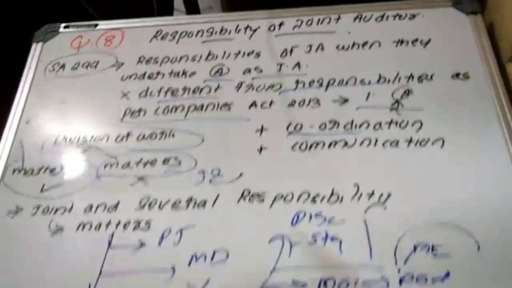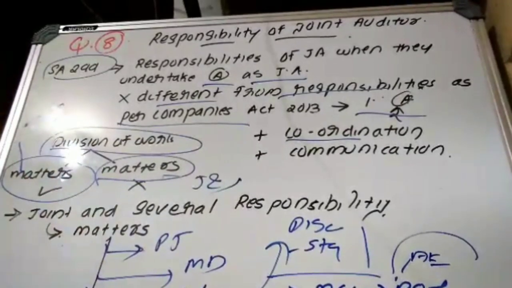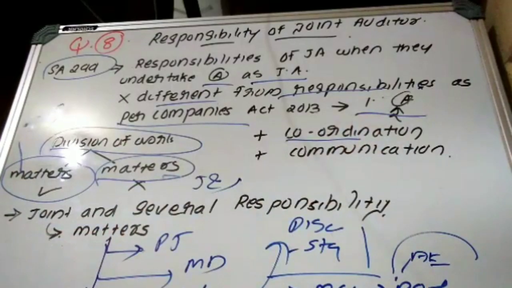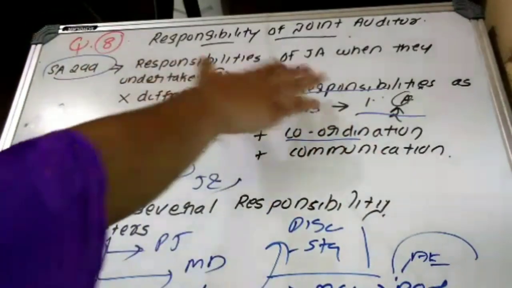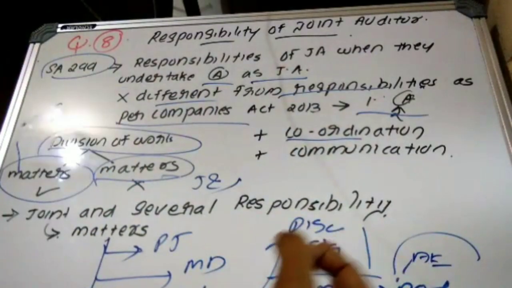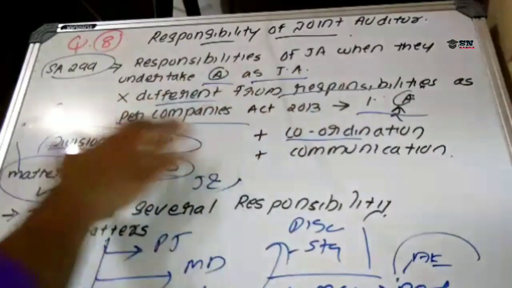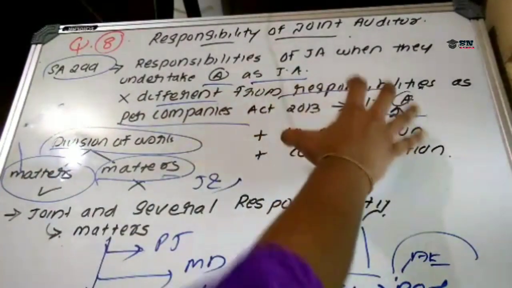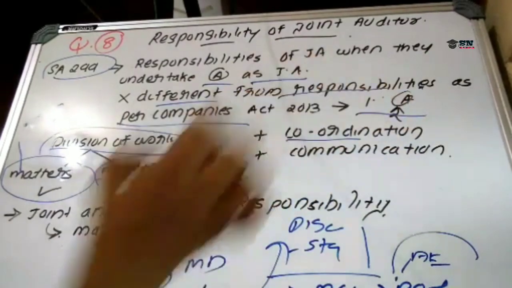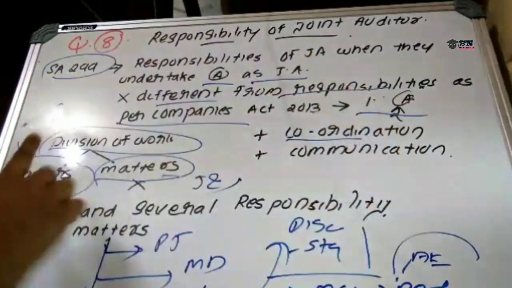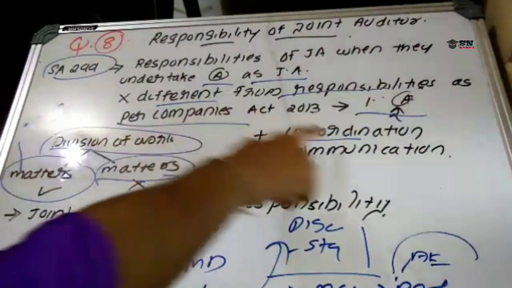First of all, you should state the relevant SA, that is SA 299. So as per SA 299, it provides the responsibilities of joint auditors when they undertake audit as joint auditors. The responsibility of a joint auditor does not differ much from the responsibilities as per the Companies Act 2013, where it is applicable to an independent auditor. Then in joint audit, first highlight the words division of work, coordination.